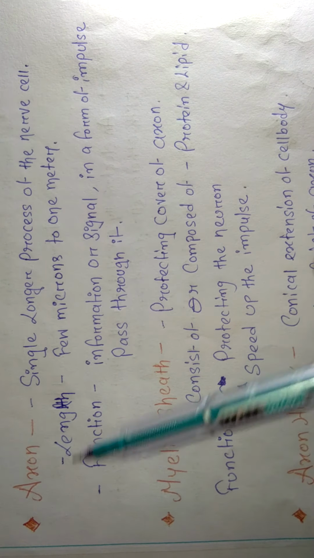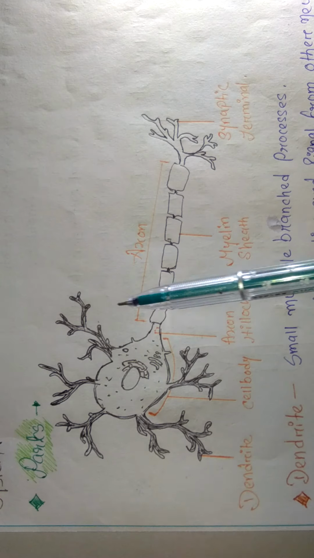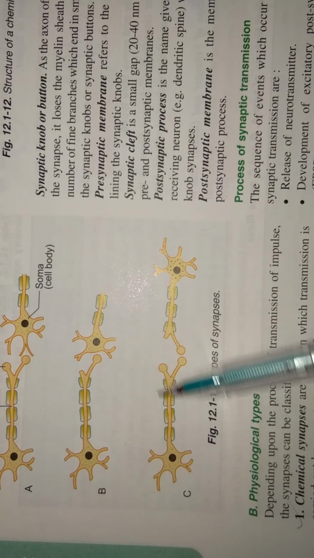Okay, let's continue to the axon. The axon is the single longer process of the nerve cell. Here, this long process part is the axon, and it is protected by the myelin sheath. Its length is a few microns to 1 meter, and the function of the axon is that information or signal in the form of an impulse passes through it.